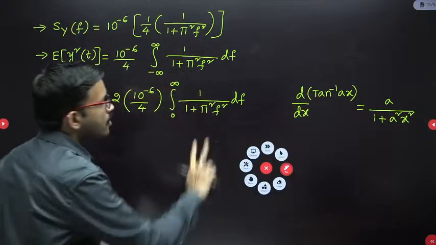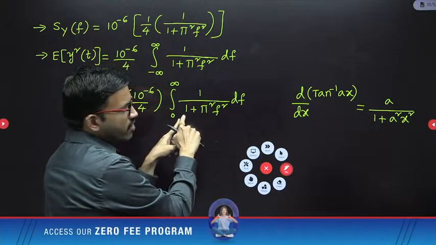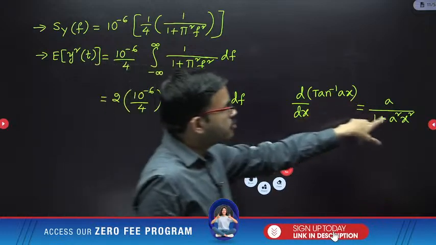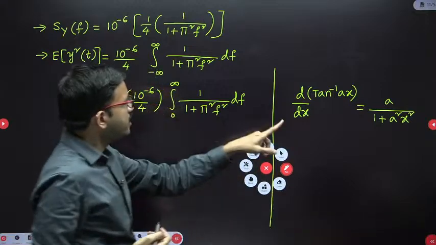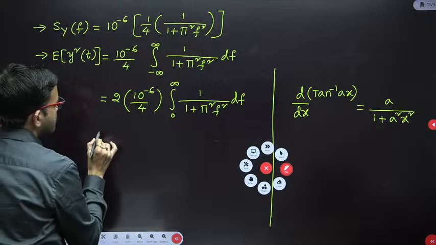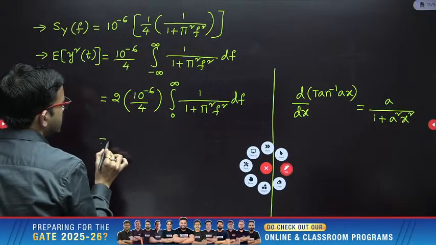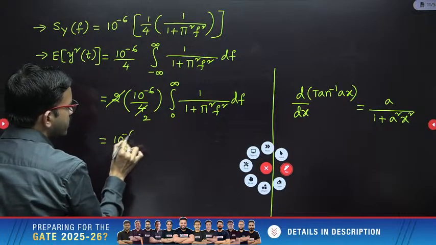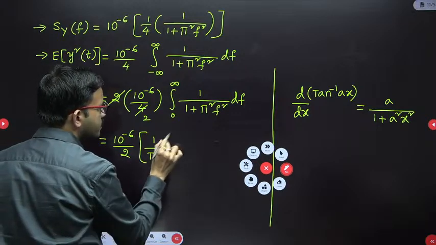Now when you compare here, in the denominator you are having 1 plus pi square f square. That means here a is nothing but pi. Here the numerator you should have a, that means pi, but here it is not there. Multiply and divide with pi here. Here 2 times 10 power minus 6 divided by 2. Here I am multiplying and dividing with pi.